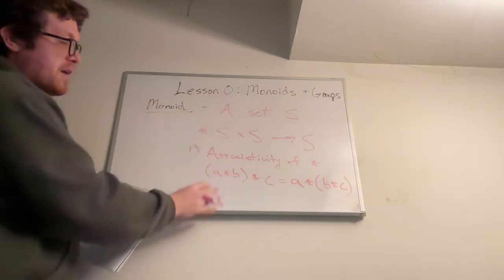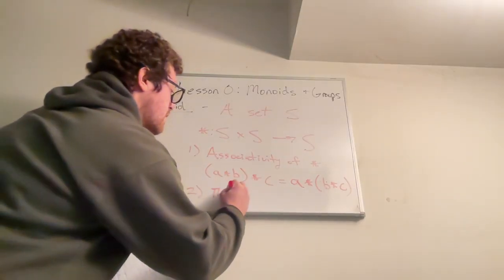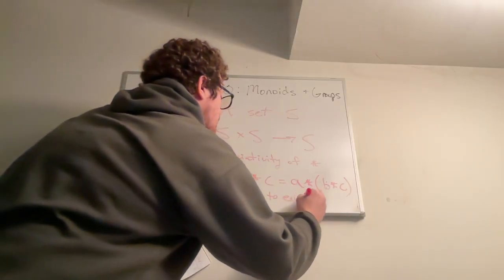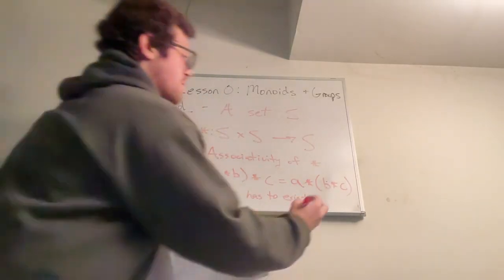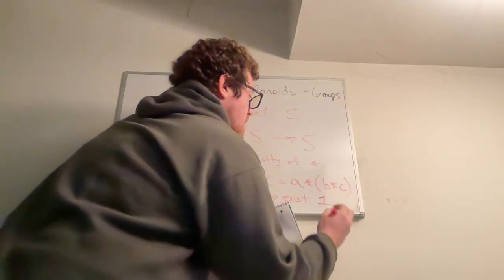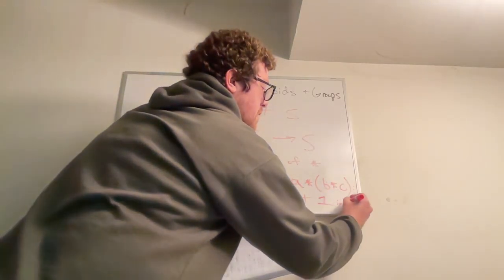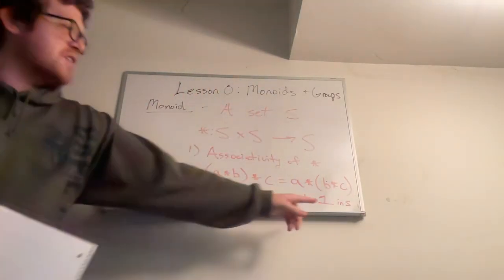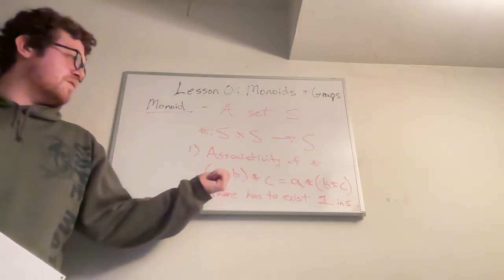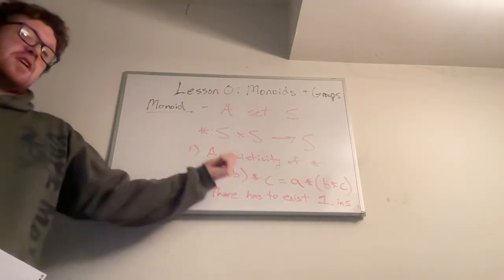So for it to be a monoid, it has to have that type of element, where there has to exist, I'm probably going to run out of room, but there has to exist some element which we usually call 1. So there exists some element 1 in S, and this element is special, so if I do the multiplication with this element 1, it basically doesn't change the element. So if I do 1 times A or 1 times B, I just get A back or I just get B back.